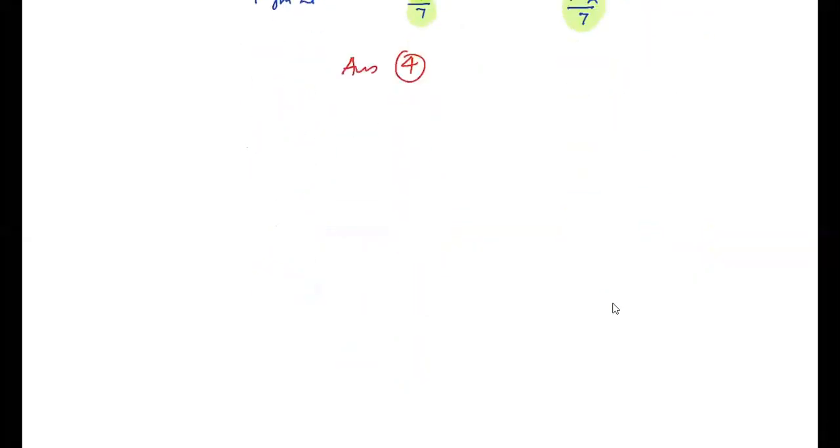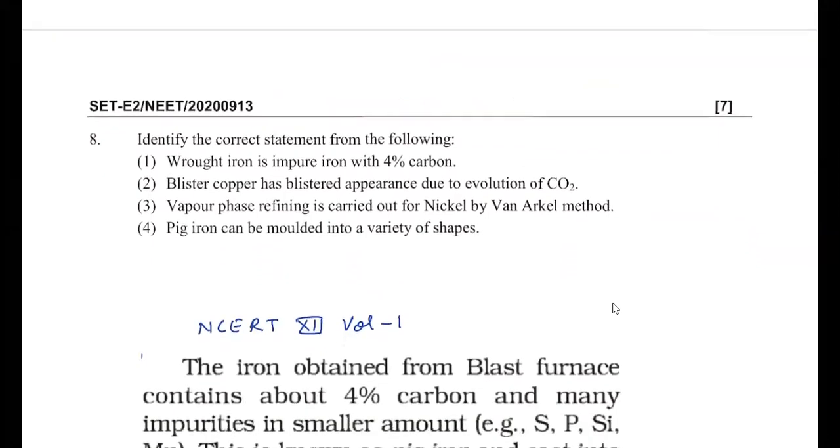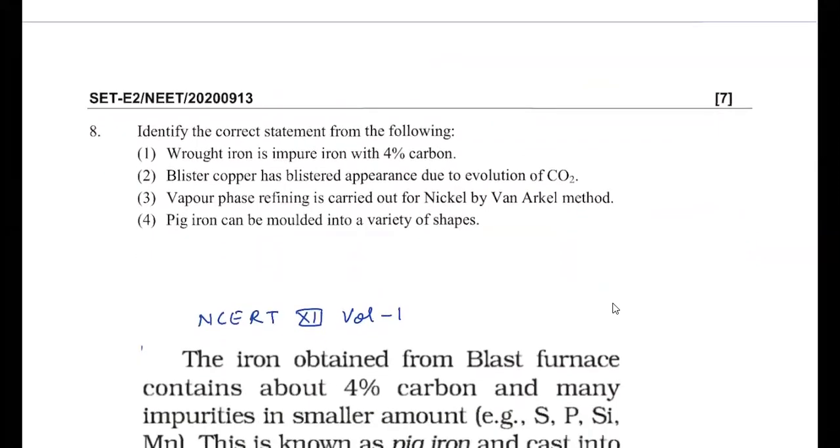Now to the next question. It's given, identify the correct statement for the following. Wrought iron is impure iron with 4% carbon. Blister copper has blistered appearance due to the evolution of CO2. Vapor phase refining is carried out for nickel by van Arkel's process. And pig iron can be molded into a variety of shapes.